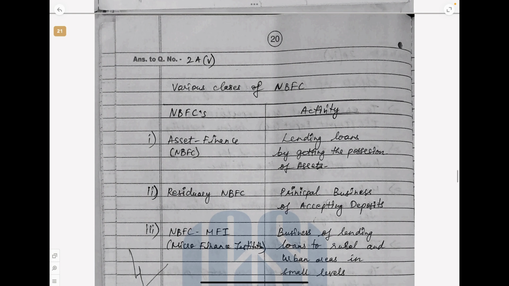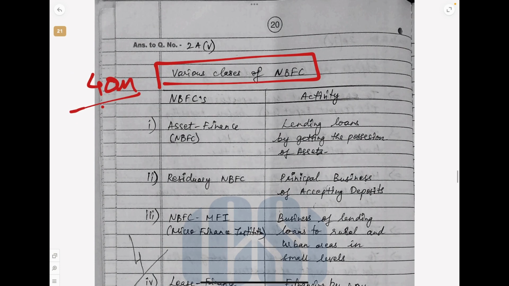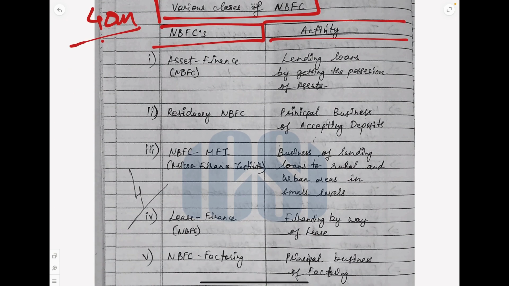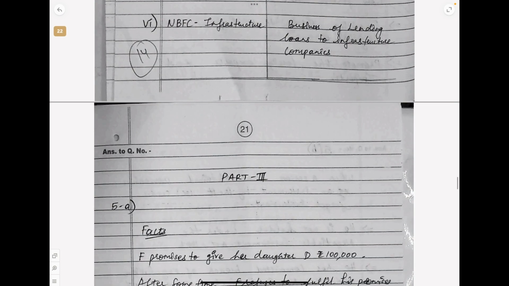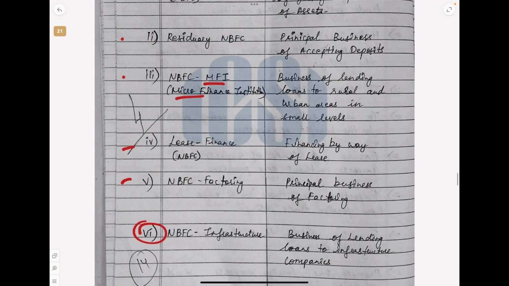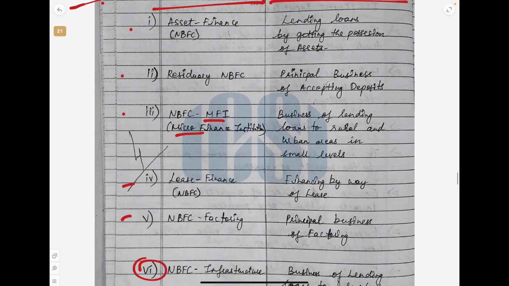And if you see here, this is what I want you to understand. Question 2A5. What are the various classes of NBFCs on the basis of their activities? So various classes of NBFCs, this is a 4 marks question. See the presentation, it's so nice. NBFC and activity in a table. So asset NBFC, residuary NBFC, microfinance NBFC, lease finance, NBFC factoring, NBFC infrastructure. 6 points, actually more are there, up to 10 are there, but the student has written 6. And what is its activity?